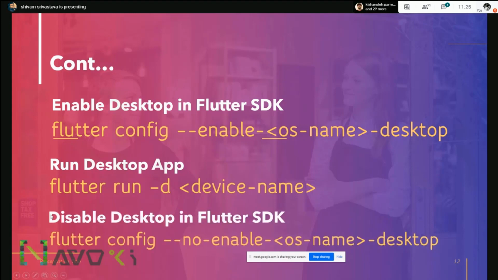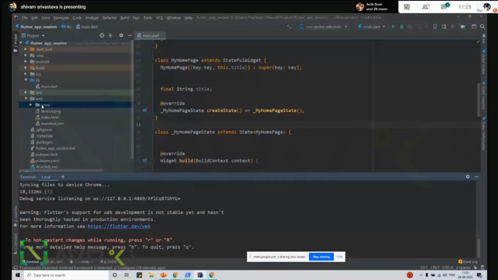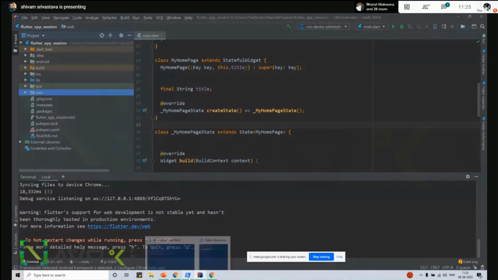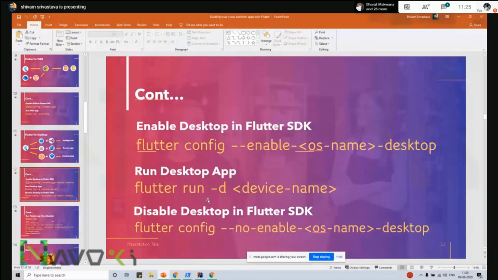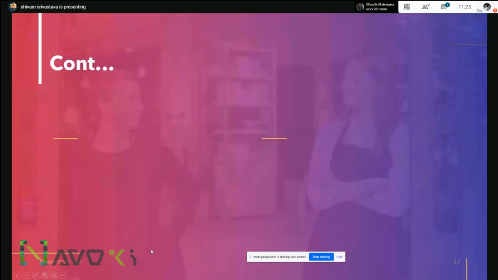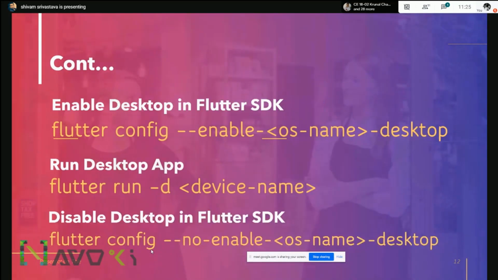Also, if you have enabled Flutter support for the desktop, you might also need to disable it. If it's for learning purposes and you are building for production on the mobile application, suppose I have created a sample application here. By default, it will create Android, iOS, and other platforms also. So it's okay to disable if you're working at the production level. You can type flutter config --no-enable-OS-name-desktop.